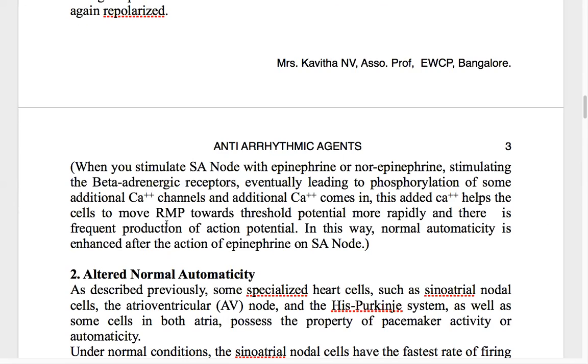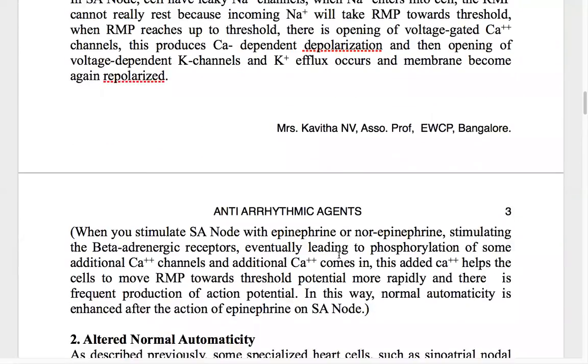There is a frequent, repeated production of action potentials, and thereby our heartbeat increases. In this way, normal automaticity is enhanced when there is a rush of adrenaline in the body. So that is the increase in automaticity.